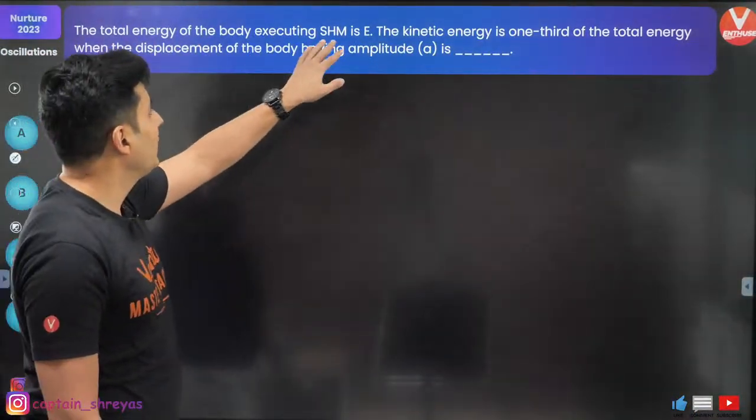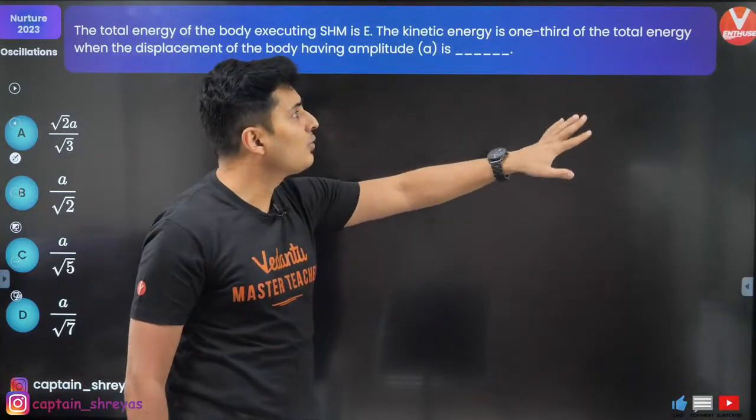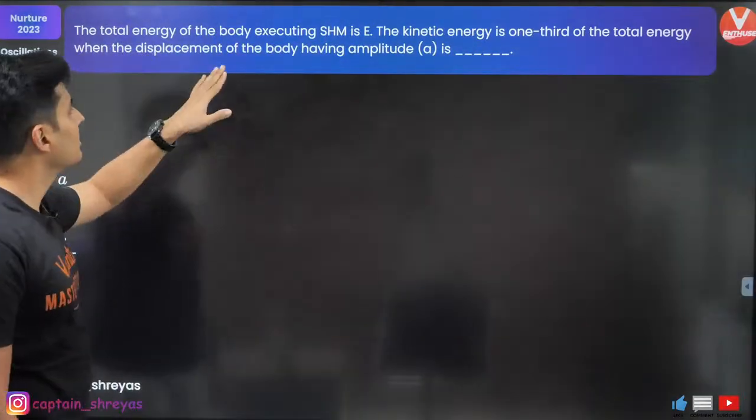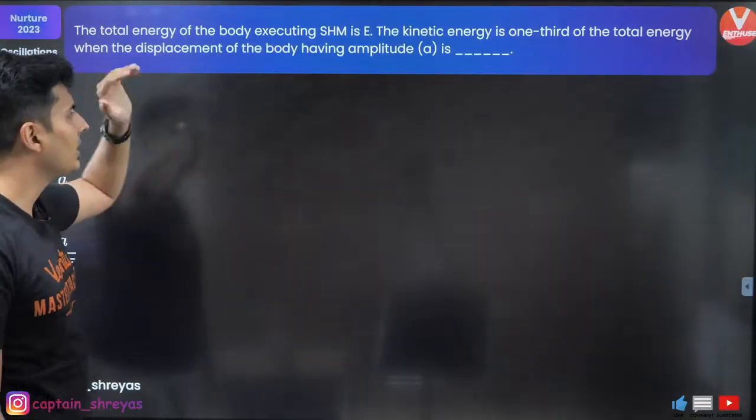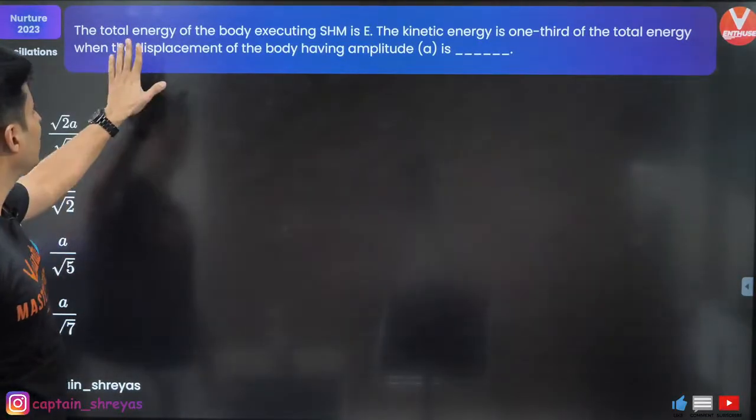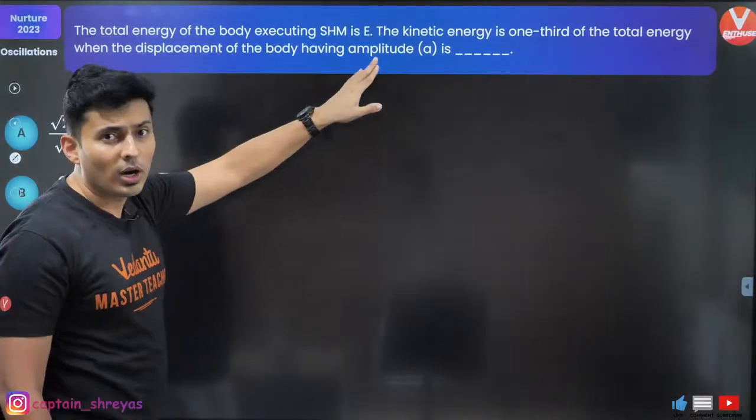The total energy of the body executing SHM is E. Kinetic energy is 1/3 of the total energy, and the displacement of the body having the amplitude A is. According to the question, total energy of the body is E.